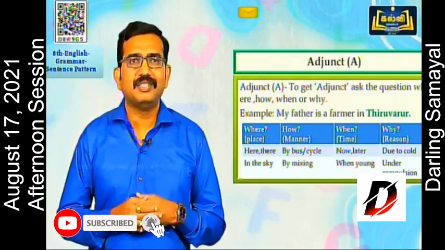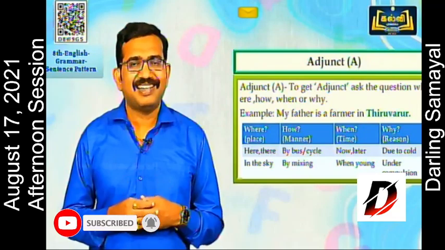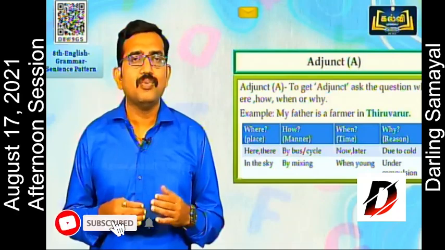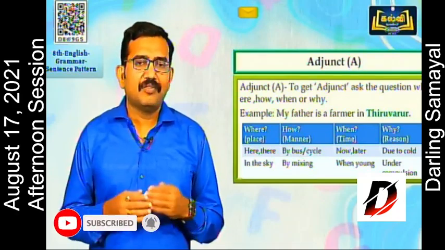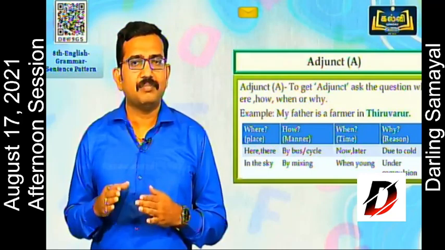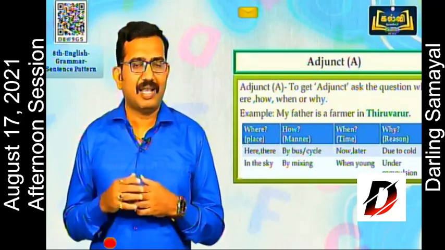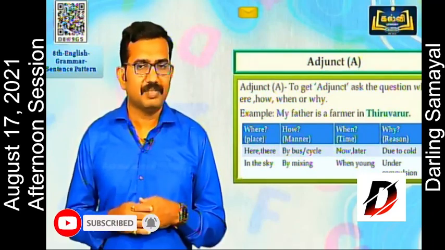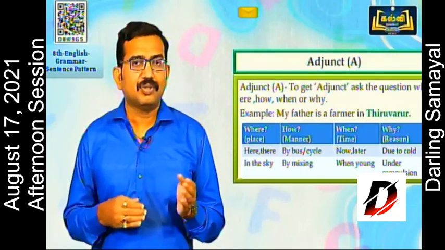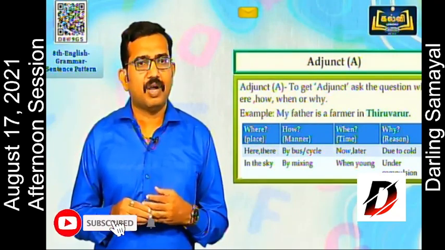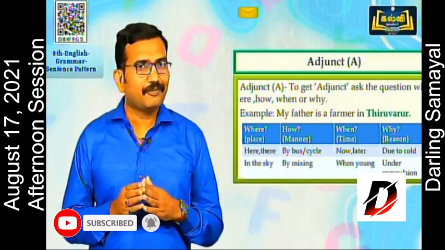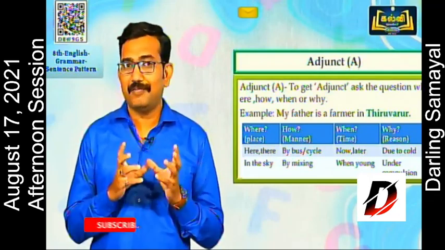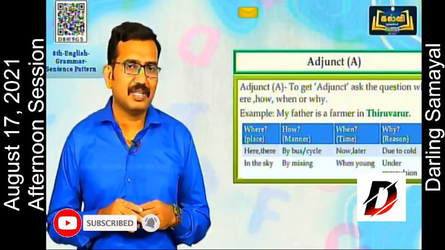Next we will move on to the abbreviation A, which means adjunct. To get adjunct, ask the question where, how, when or why. For example, my father is a farmer in Tiruvarur. So Tiruvarur answers the question, where is your father working as a farmer? So where, it gives the answer. Think of all these questions: where, how, when and why. I can say easily, if you want to remember adjunct, it is additional information. If you remove that also, the meaning will not change. So that you can easily remember this.